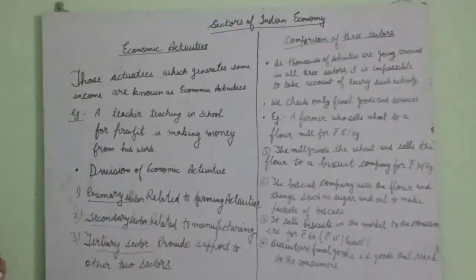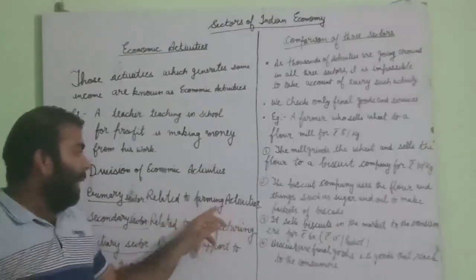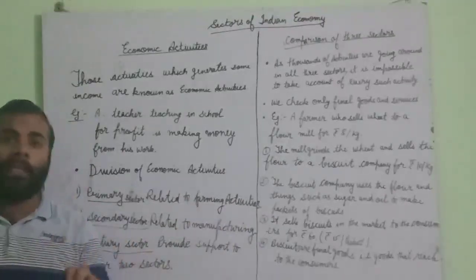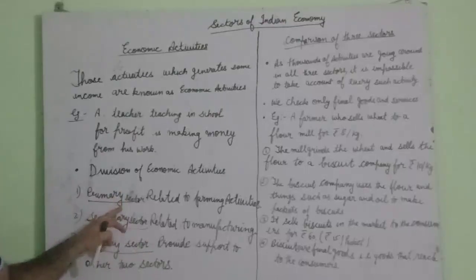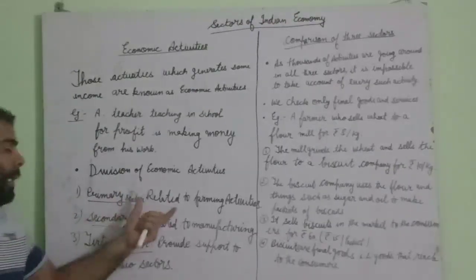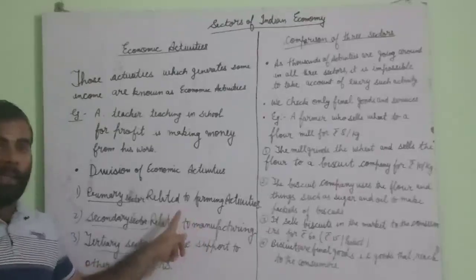The product of this activity, cotton, is a natural product. We have read that farming activity or things related to nature come under the primary sector. So cotton is grown here, so cotton is a primary activity.